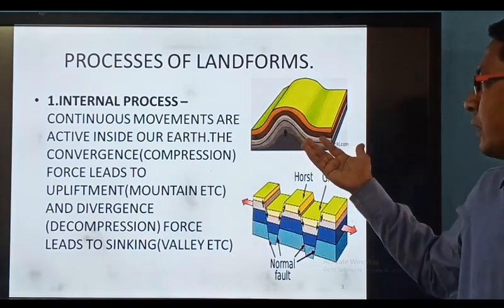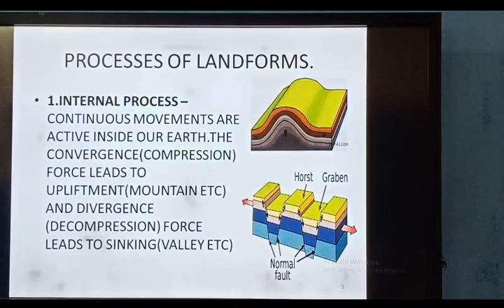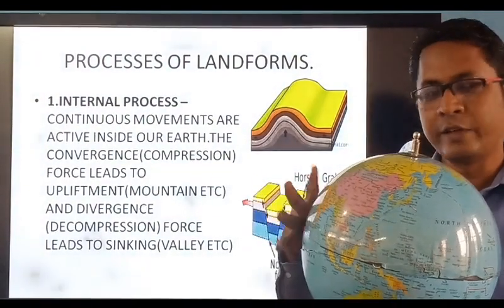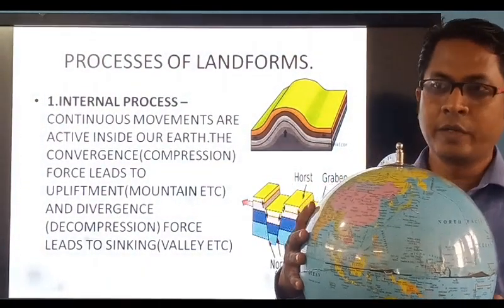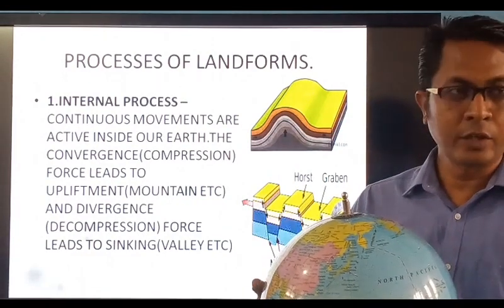Dear students, again I will show you this globe. See, our earth has 7 continents, or you can say 7 major plates. These 7 plates or continents can be seen.